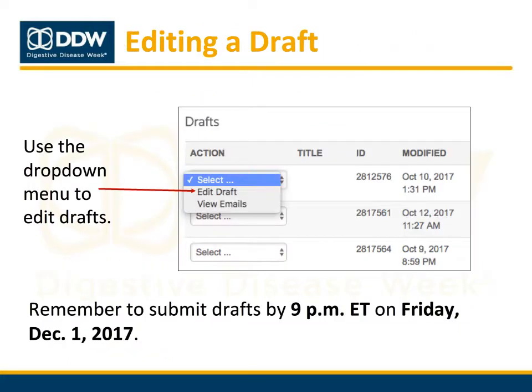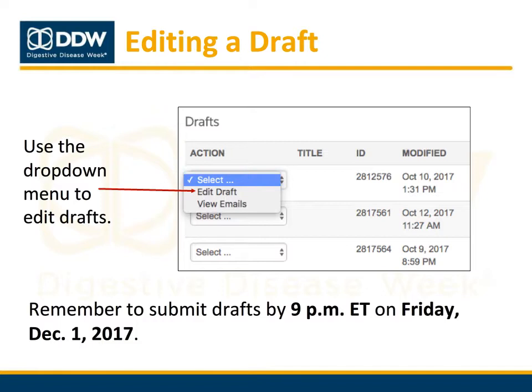If you're not ready to submit your abstract, you are able to save it and return at a later date. Abstracts may be edited any time up until the submission deadline of 9 p.m. Eastern on Friday, December 1st. To edit your draft, simply log into the abstract submission site and click the Submission tab. There, you'll see a list of your abstract drafts and submissions. For abstracts currently in draft status, use the drop-down menu and select Edit Draft to make changes to the abstract.